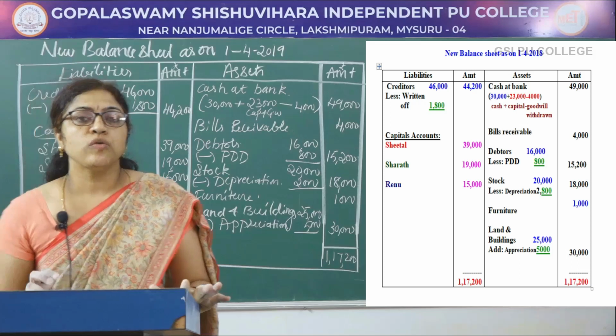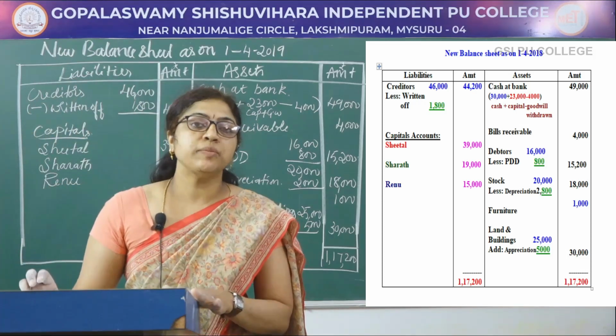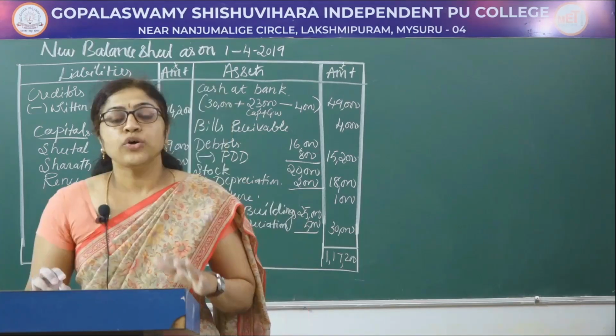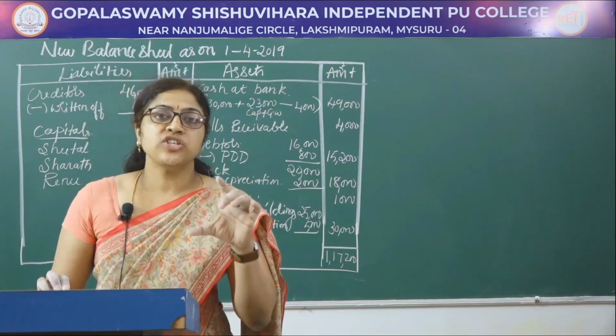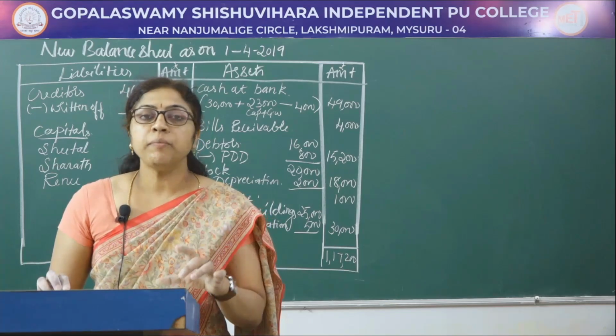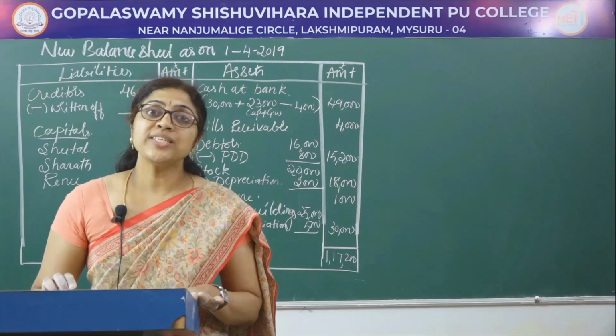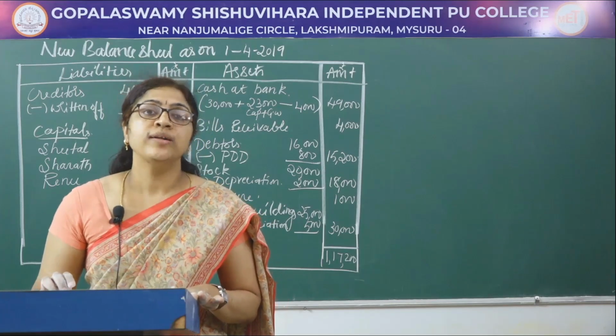So this problem is solved according to the goodwill treatment as per accounting standard AS 26. If you are thorough with the basic journal entries under the premium method, it is very easy to solve the problem. I hope today's session was useful to you all. Thank you.